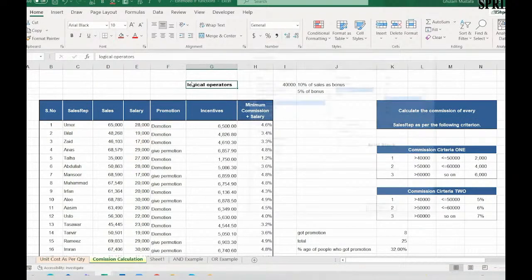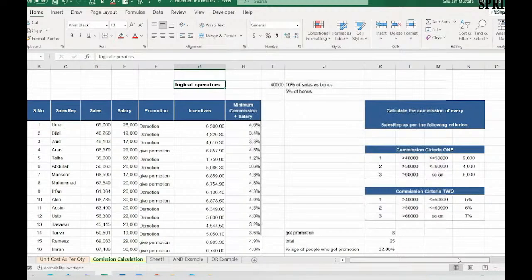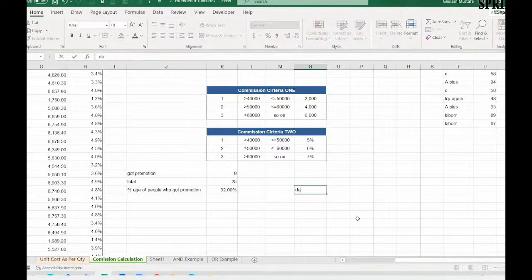Likewise, go to Control 1 in the font. You can give the effects. Strikethrough means, let's say, sometimes we apply something, then we cut it, or superscript or subscript. We can write as per our logic sometimes. Let's say I write something over there like data analytics consultant. This is my firm.